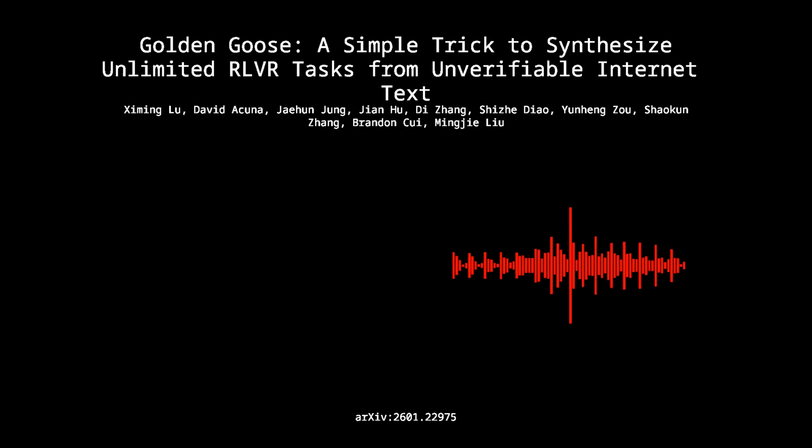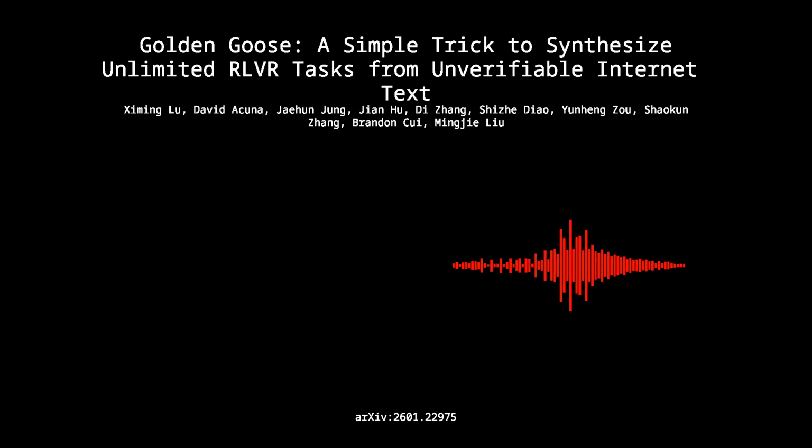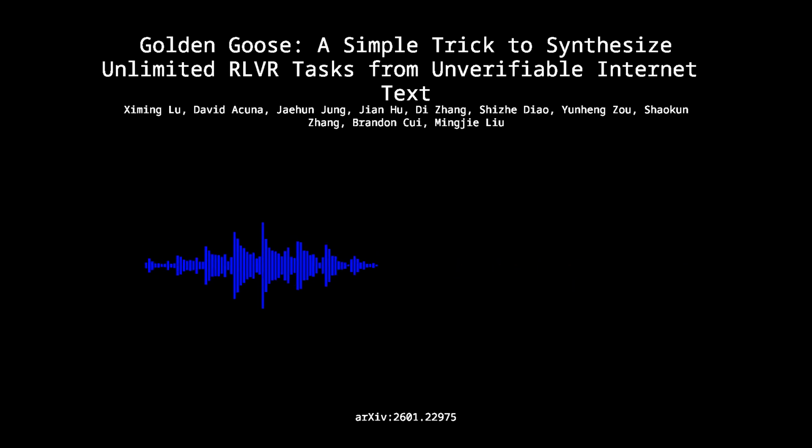Okay, so let's dig into the mechanism. They call it a simple trick, and it really hinges on one specific design choice. They're moving away from open-ended generation and moving towards multiple choice questions, MCQs. That's the whole game. So how does it work, step by step? It starts with some raw text. Let's say it's a really good explanation on a forum or a key paragraph from a physics textbook. First, an LLM just cleans it up, extracts the important part.